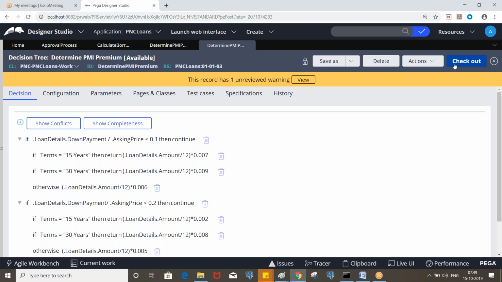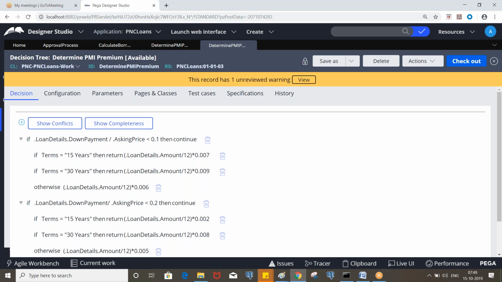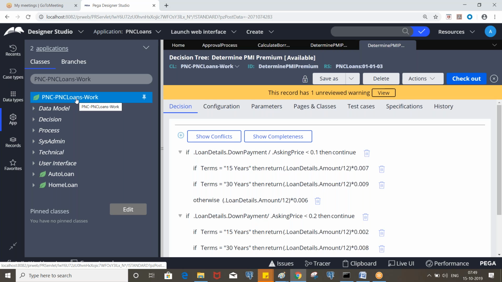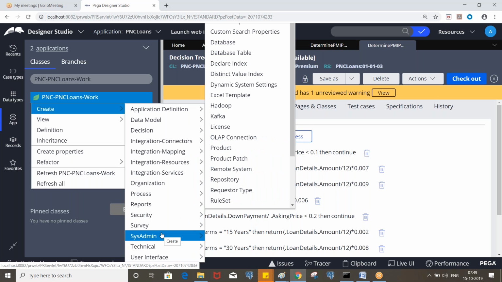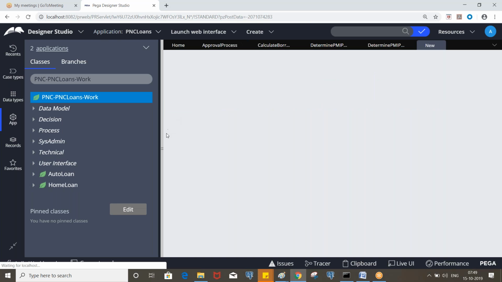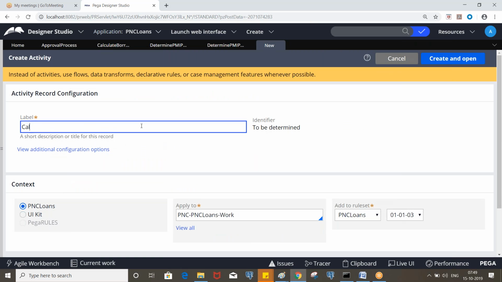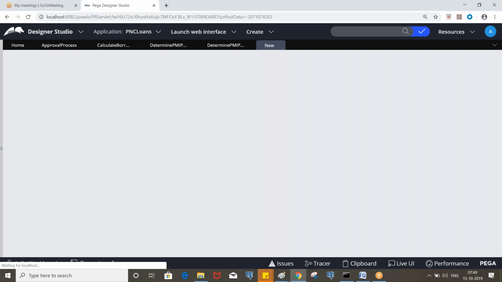Property map decision table is to invoke a decision table, and tree is for invoking a decision tree. Create an activity called calculate PMI premium and invoke the decision tree.